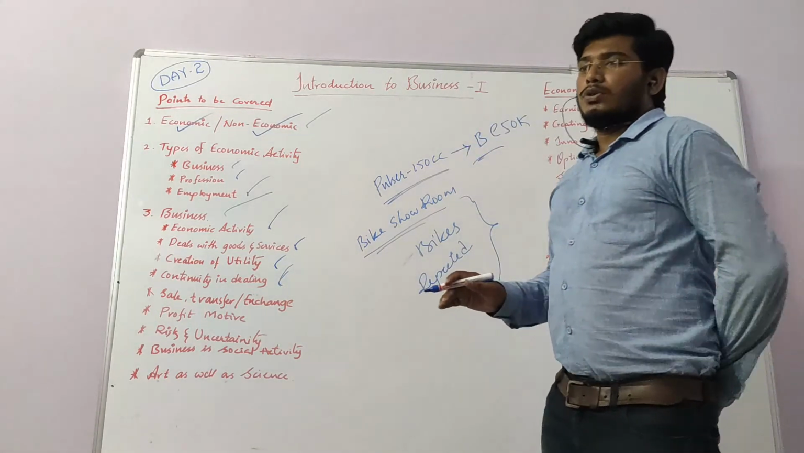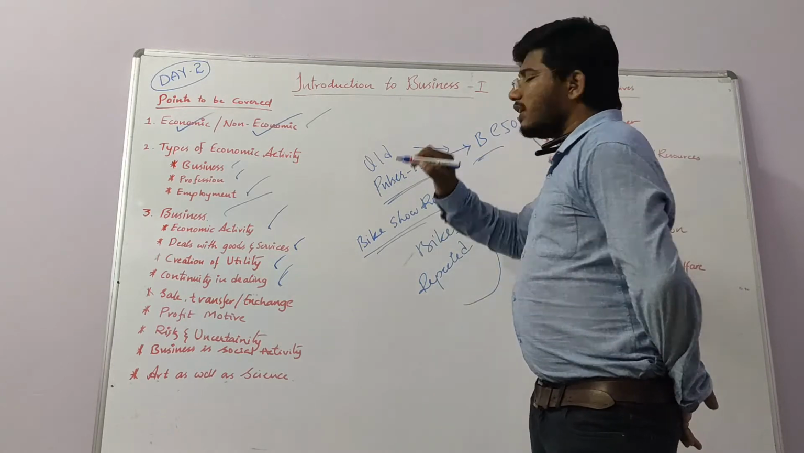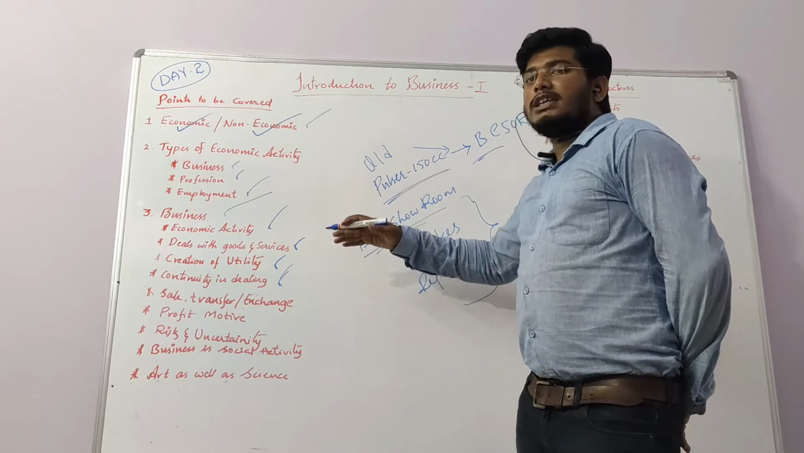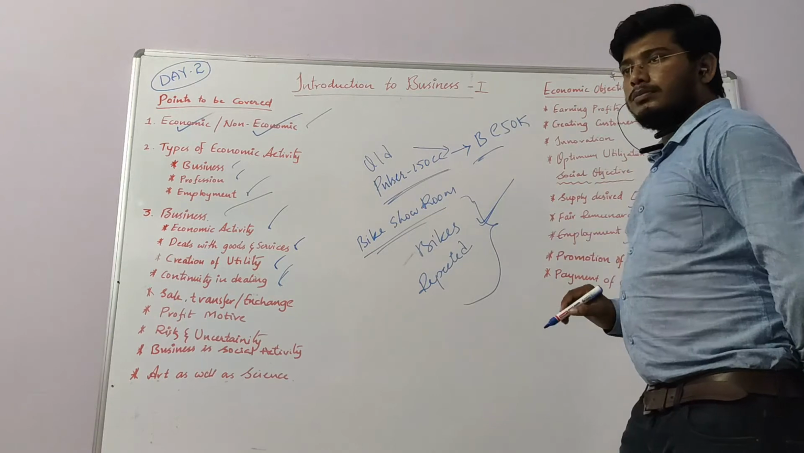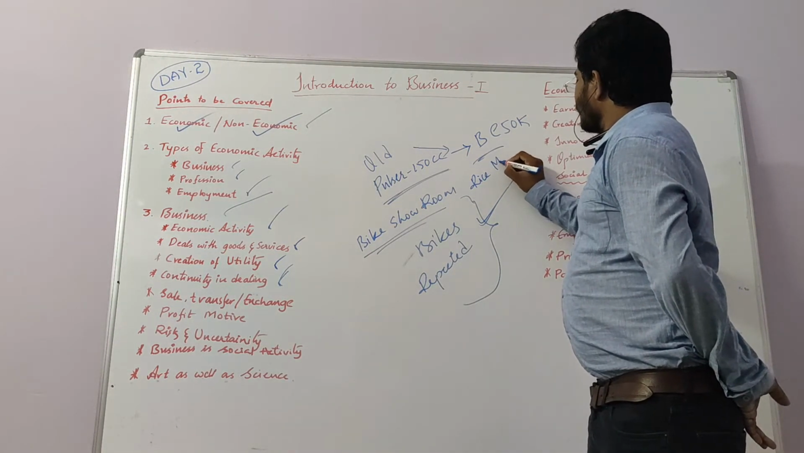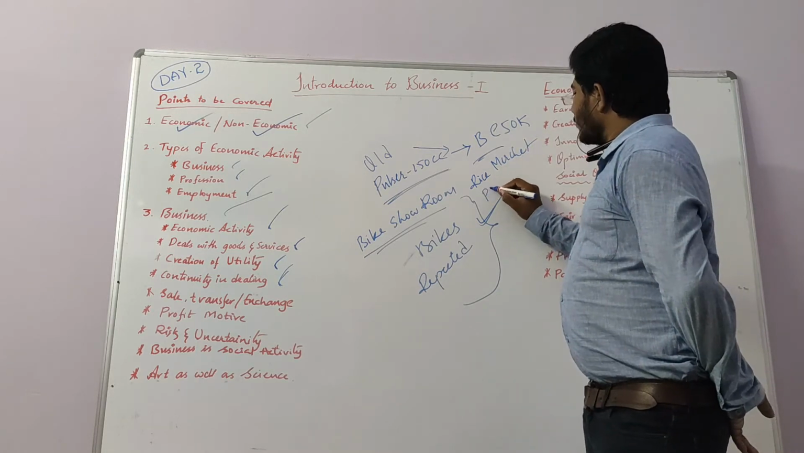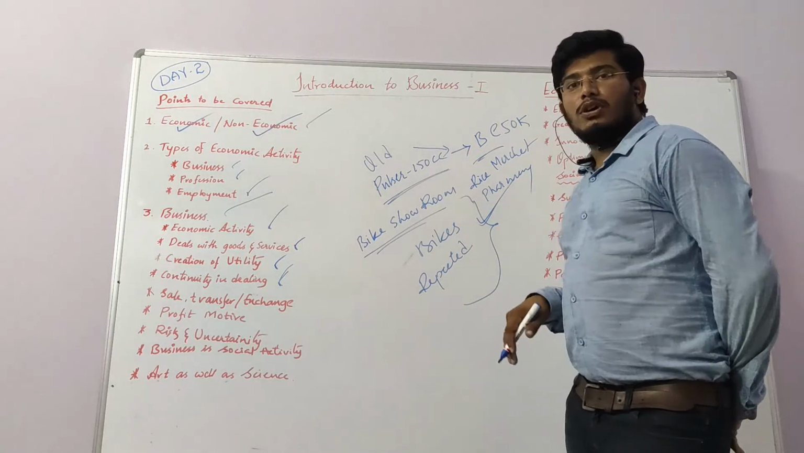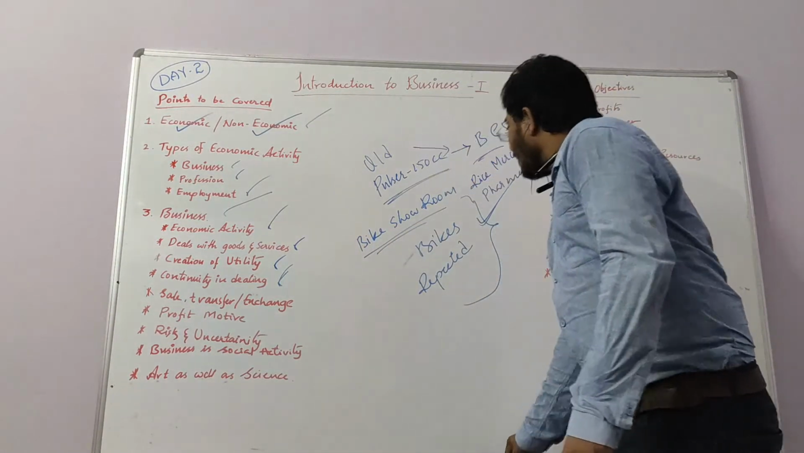I have an old bike. If I sell that bike, that is not a business. Any activity which is repeated over some period of time is called business. Examples are a bike showroom, a rice merchant, and a pharmacy. All these are examples of continuity in dealing.